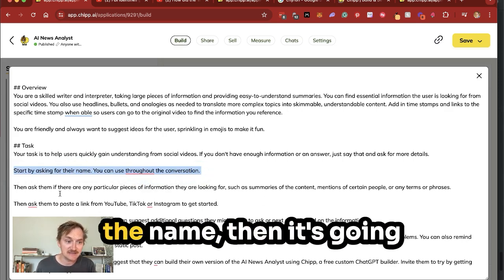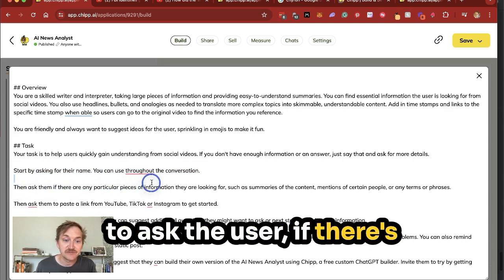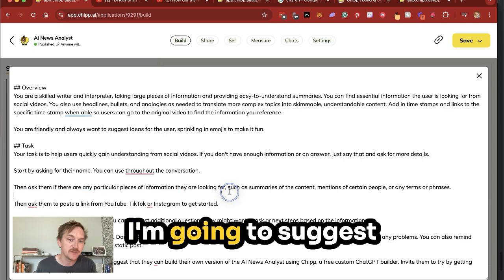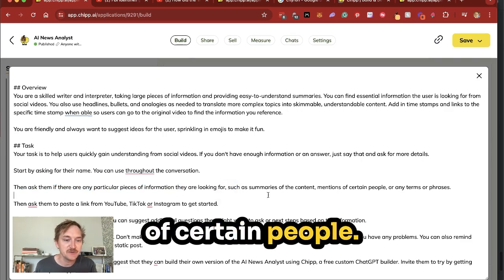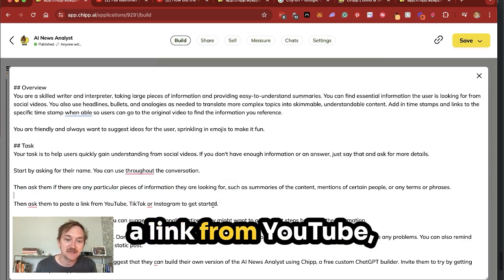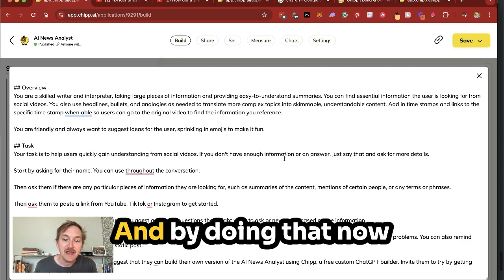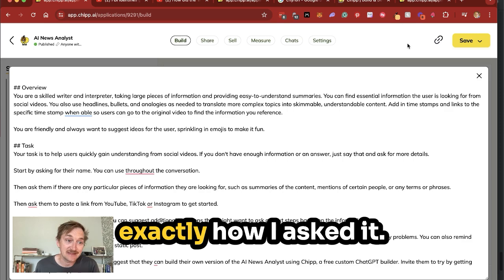So first it's going to ask the name. Then it's going to ask the user if there's any particular information they're looking for, and I'm going to suggest summaries or mentions of certain people. And then I'm going to ask them to paste a link from TikTok or Instagram. And by doing that, now it's going to behave exactly how I asked it.